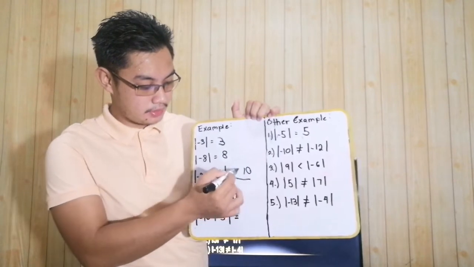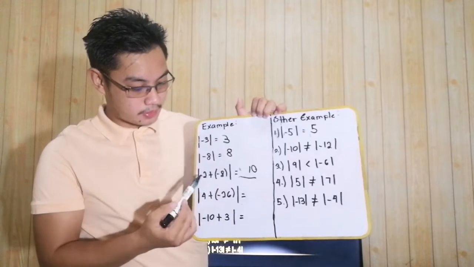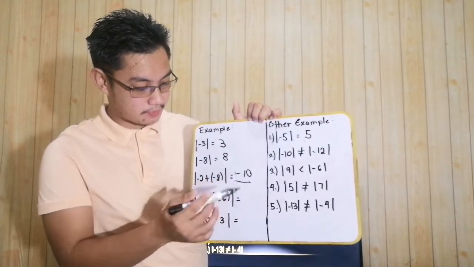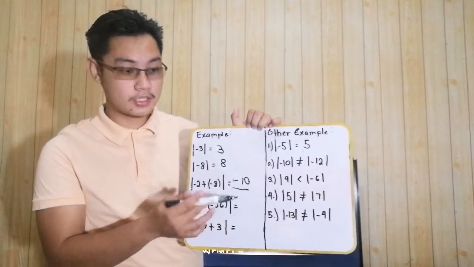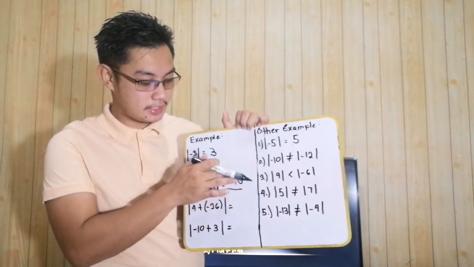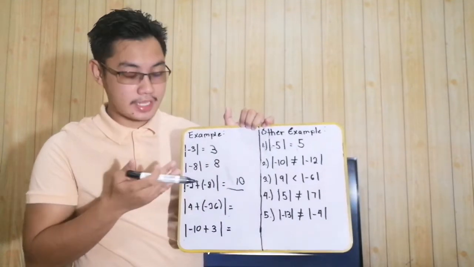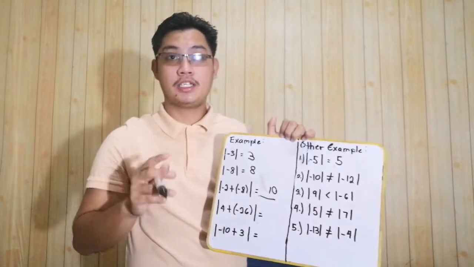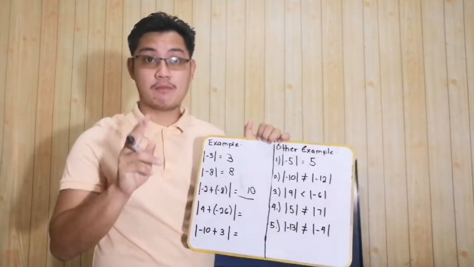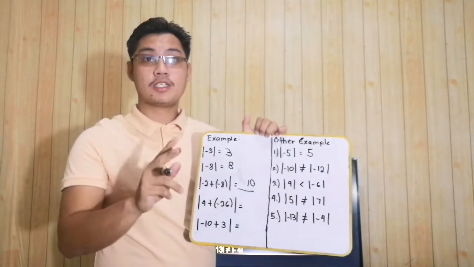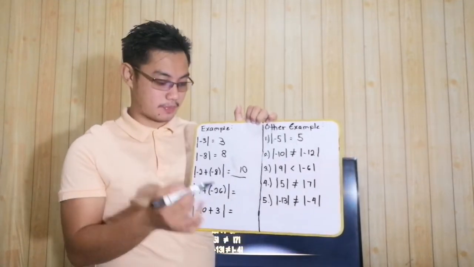Then, copy the sign, so negative 10, but may absolute man, so tatanggalin natin si negative. Always remember that when I am asking absolute value, it is always a positive number. Okay, yung answer niyo is always positive.